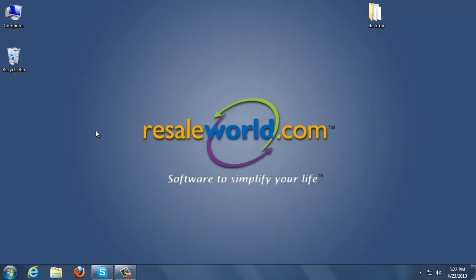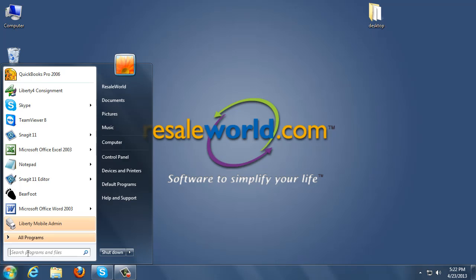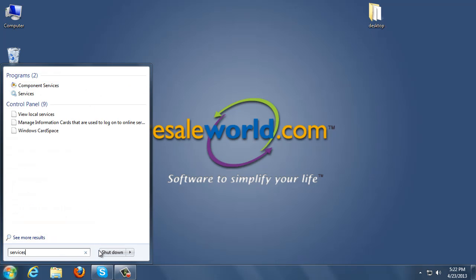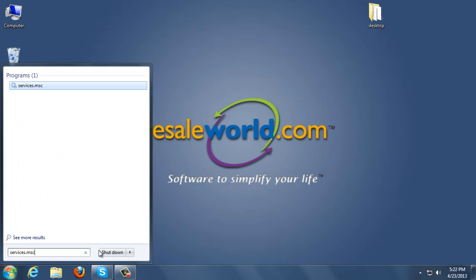The next step is we actually have to go into the services module. This is a place that most people do not normally go into. We do have to go into the services module in order to tell the service to log in as a user, or else it won't have access to any printers. So the way we do this is we click on the Start menu at the bottom left. Under Search programs and files, we type in services.msc. Now you can either hit enter on your keyboard or you can click on the program at the very top.